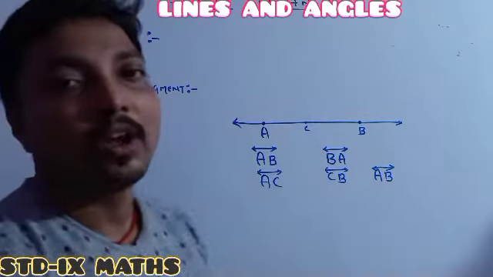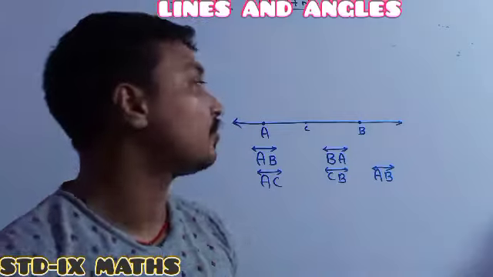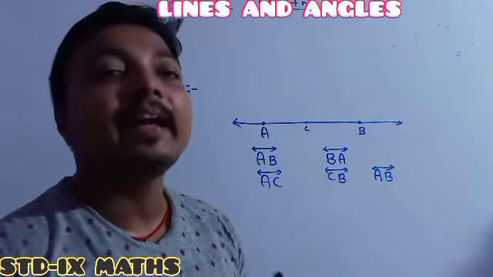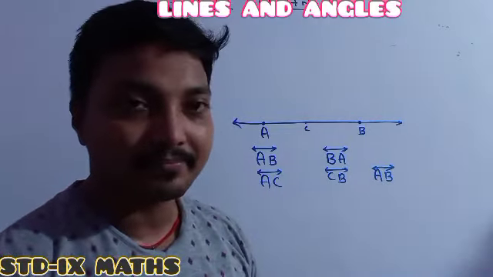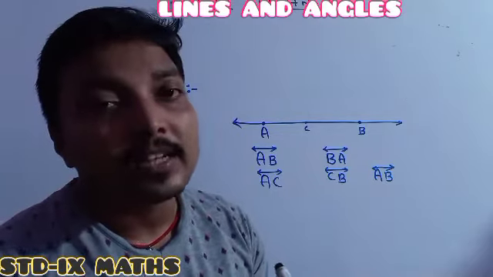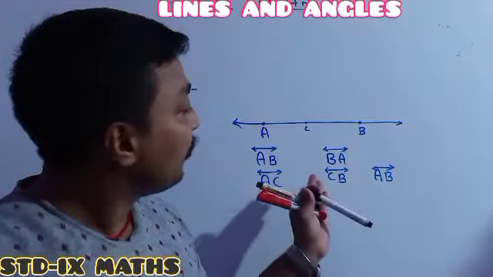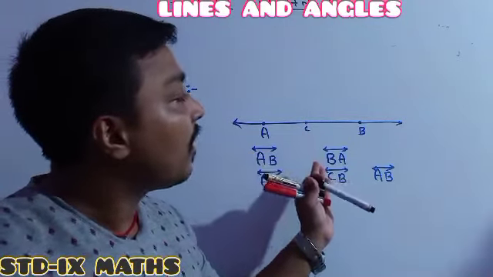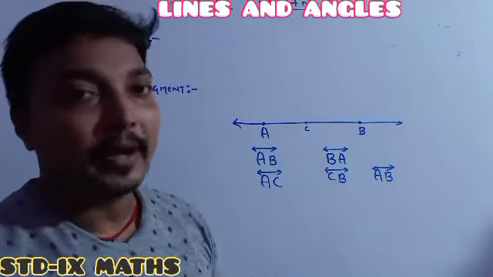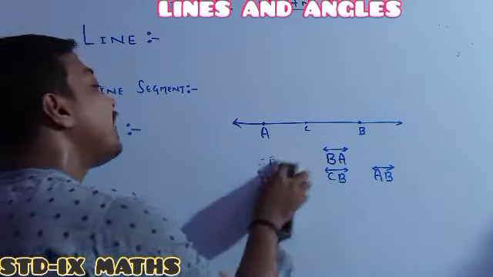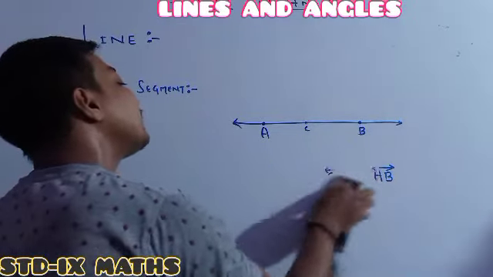Understood perfectly? Another thing: it has no end points and we cannot measure the line. We represented the name of the line by using points. Now I am showing you another way we can represent the line.